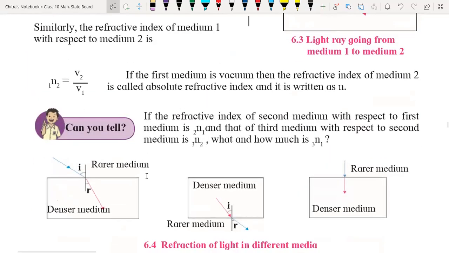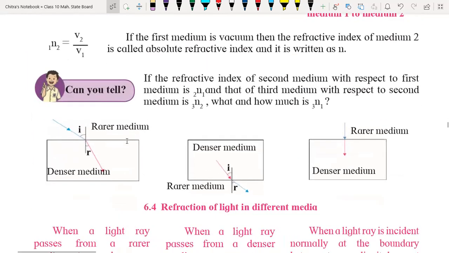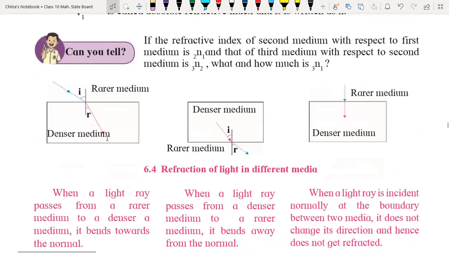Here we have some important points to discuss. When light rays enter from a rarer medium to a denser medium, light rays bend towards the normal.